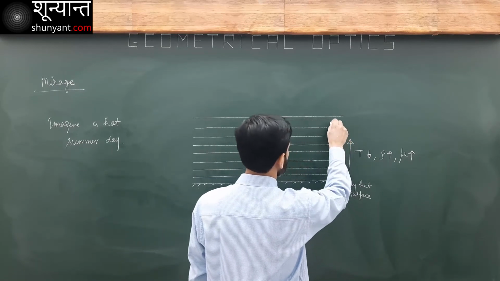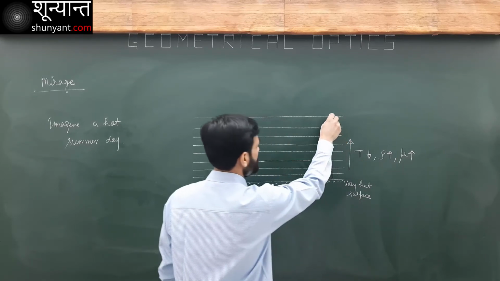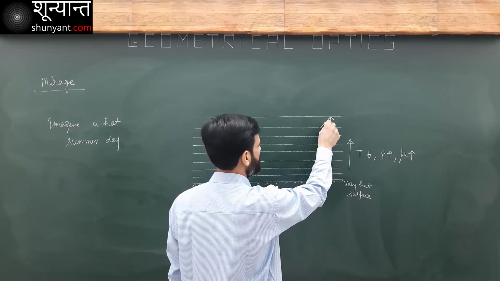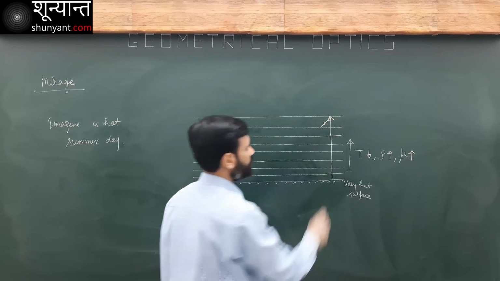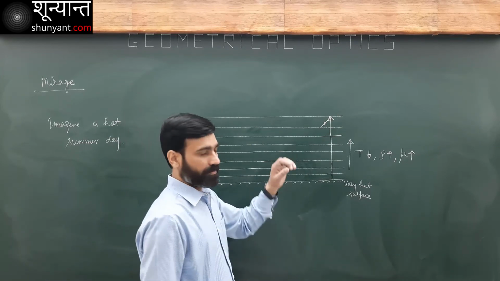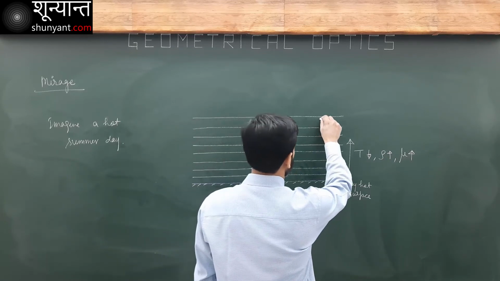This is my light ray, one light ray starting from this point. The same thing will happen with every point. We are considering the light rays moving downward.